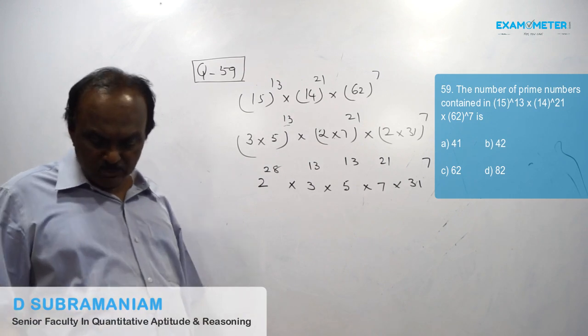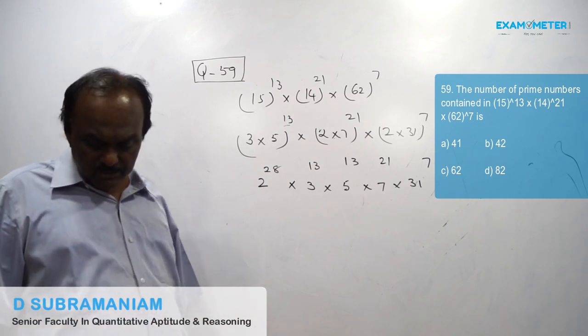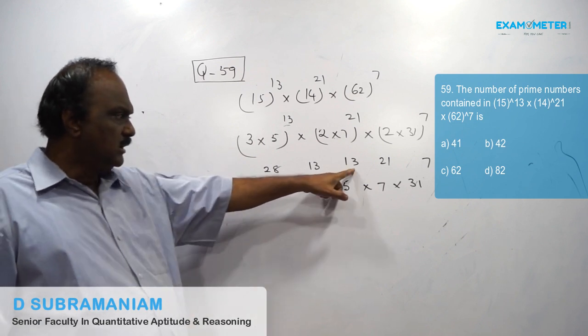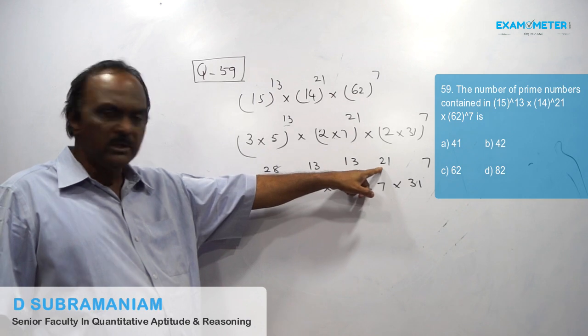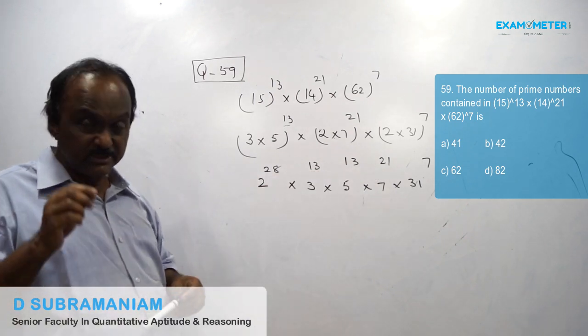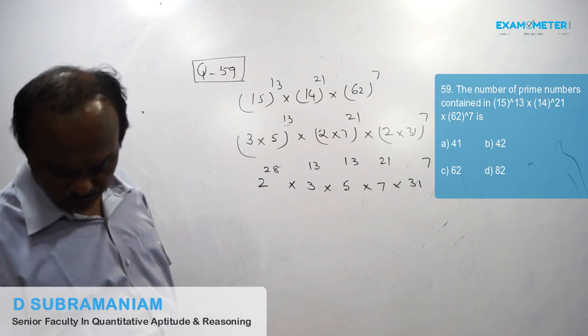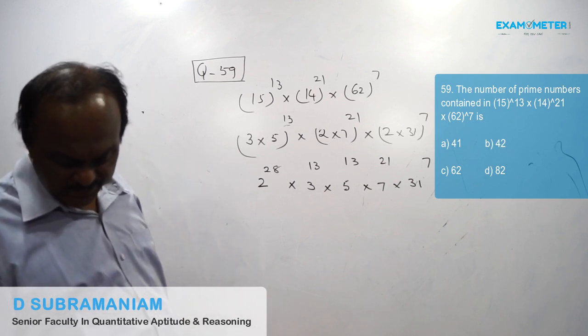So they are asking total number of prime numbers. 28 plus 13, 41, 41 plus 13, 54, 54 plus 21, 75, plus 7, 82. So answer is 82. That is multiple choice D.